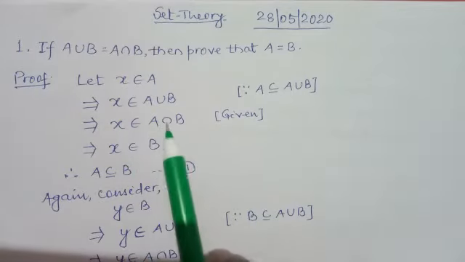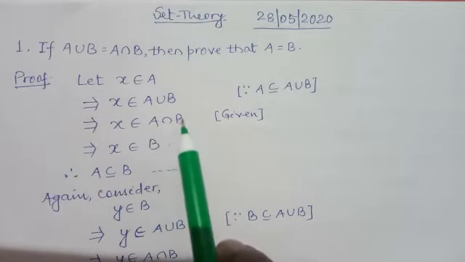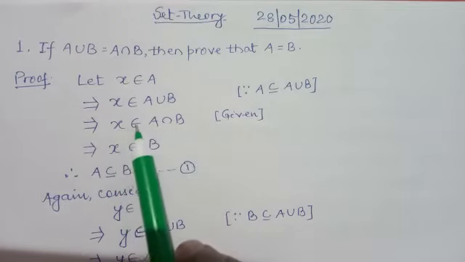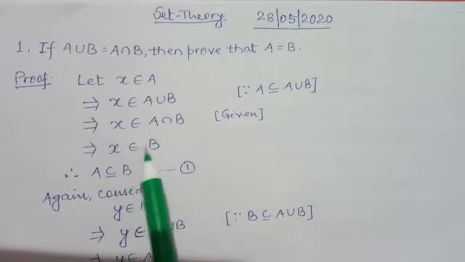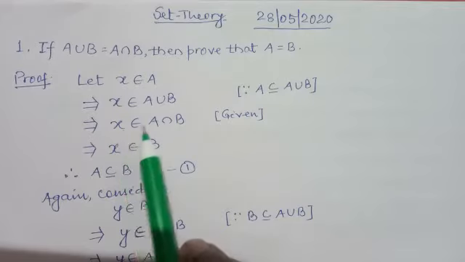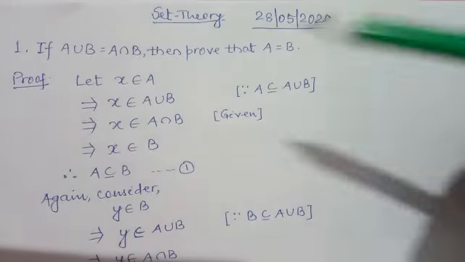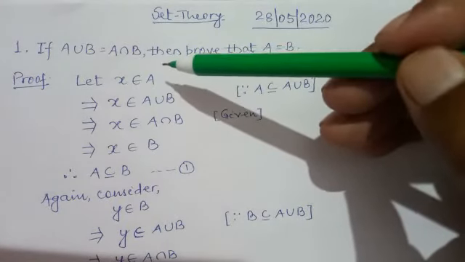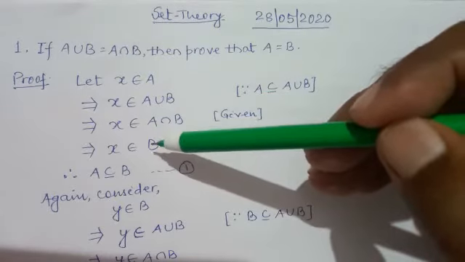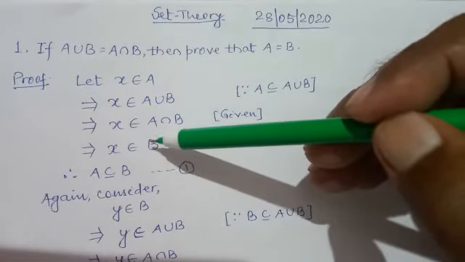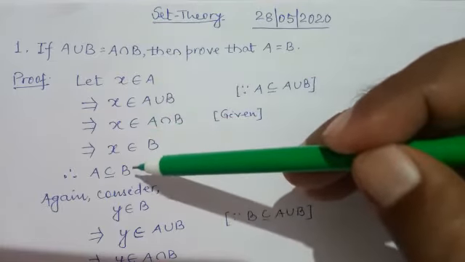That is given. A intersection B means common elements of A and B. It means X is present in A as well as B. So X belongs to B, because X belongs to A we have already taken. Hence X belongs to B. So we conclude that X belongs to A implies X belongs to B. Hence from the definition of subsets, A is a subset of B.